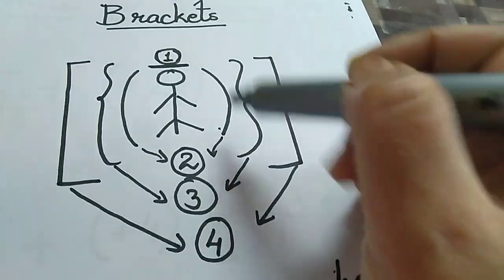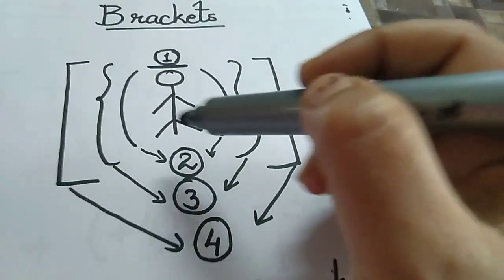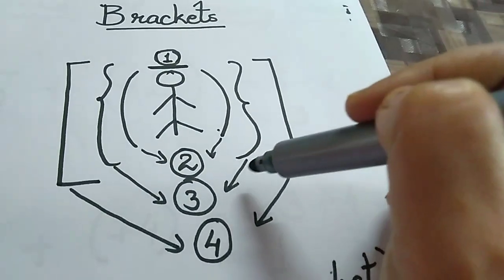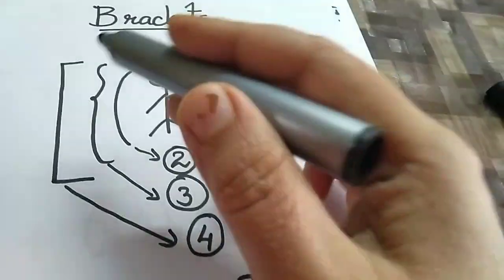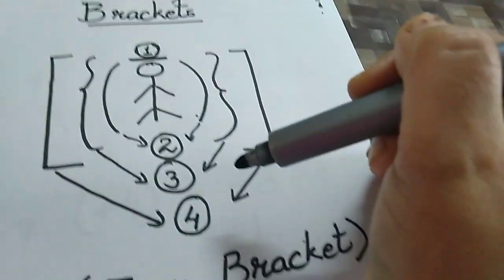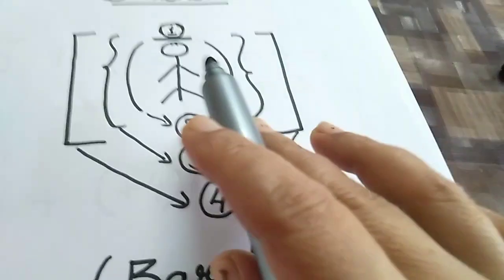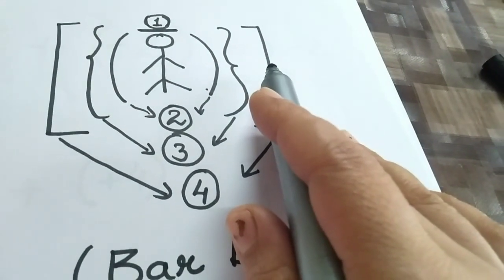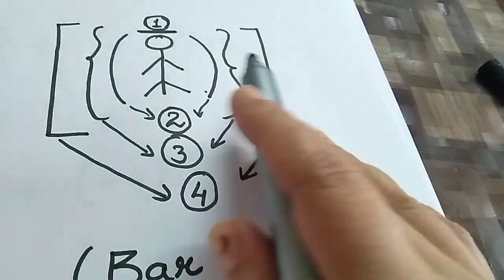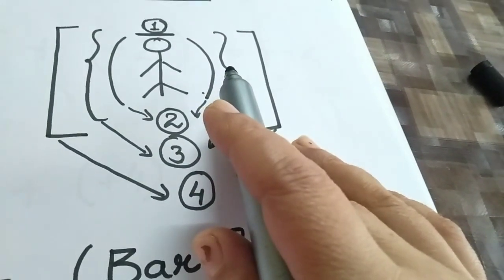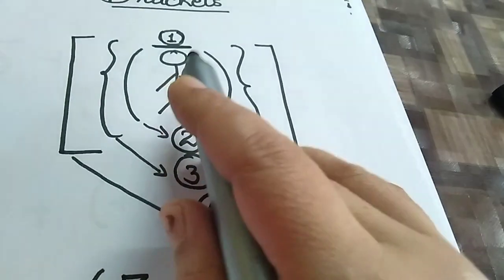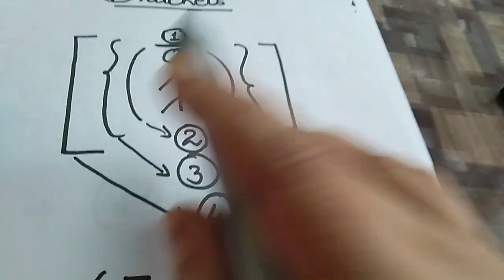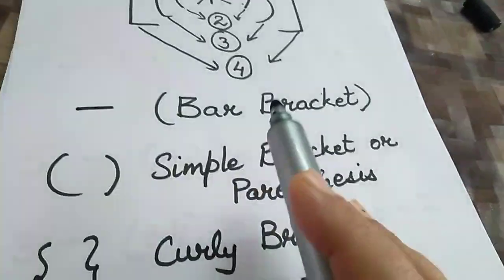Then you come out of the room, then out of your main door, and then out of the gate of the society. So these are the 4 steps, and you cannot open the gate first when you are locked in the washroom. So first has to be this bar bracket. Then the number comes out from the simple bracket.